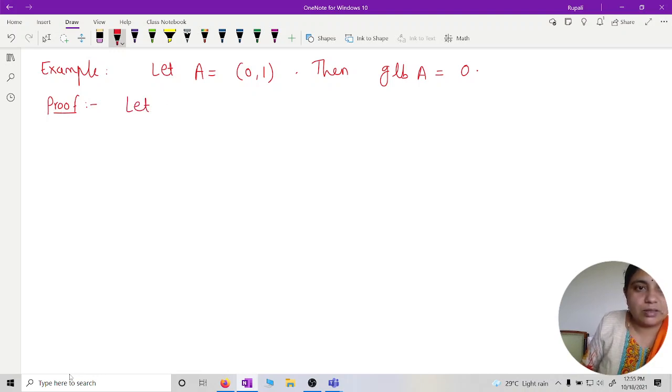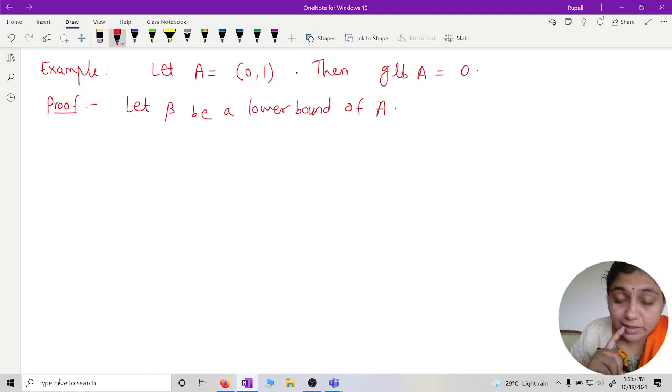Let beta be a lower bound of A. In the previous case we assumed it is an upper bound.